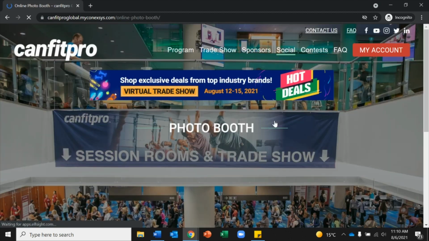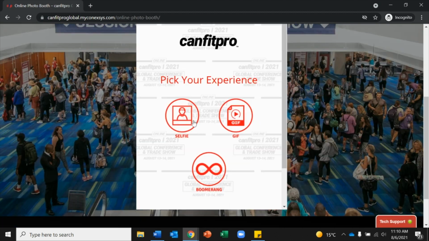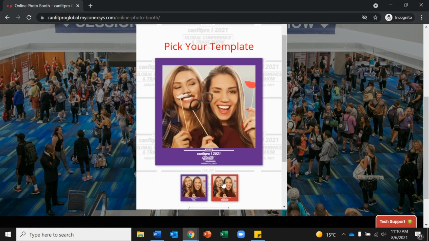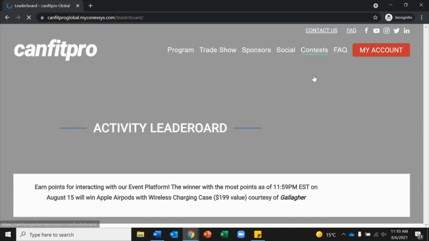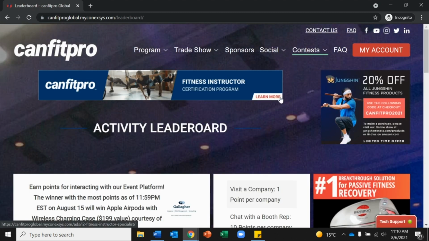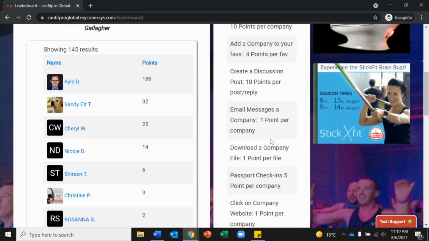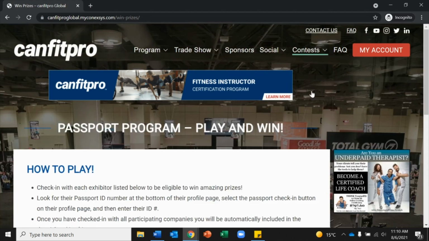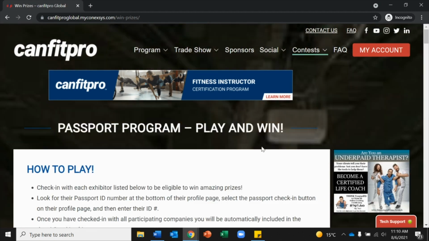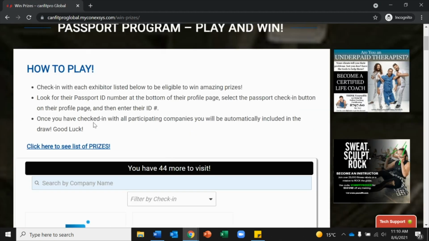We also have an online photo booth, so you can take a selfie or a boomerang, and you can click your border, Women Who Influence or Global Conference and Trade Show. Over here we have two contests. We have the activity leaderboard, where you get points for engaging with our event platform, and the passport contest, where you get points for participating with our exhibitors.